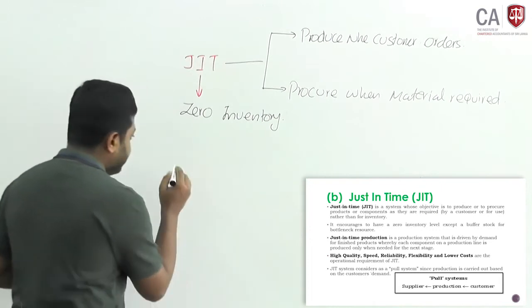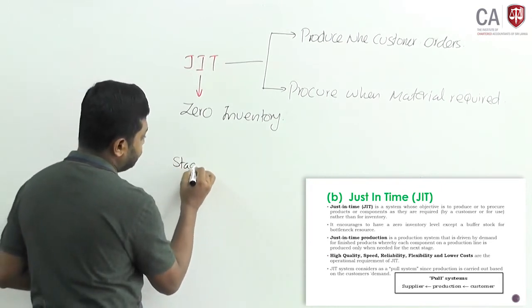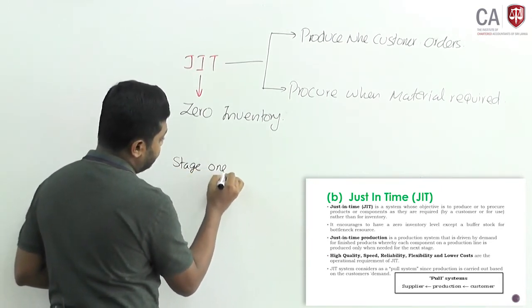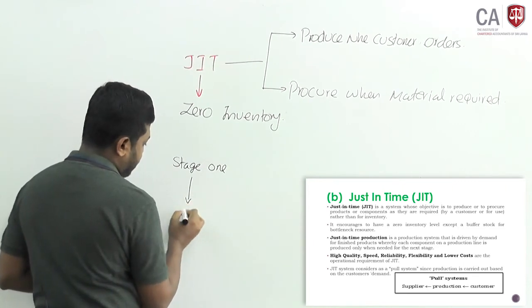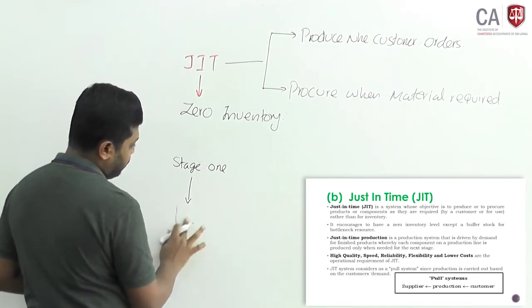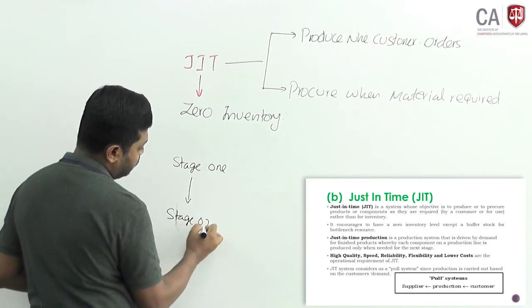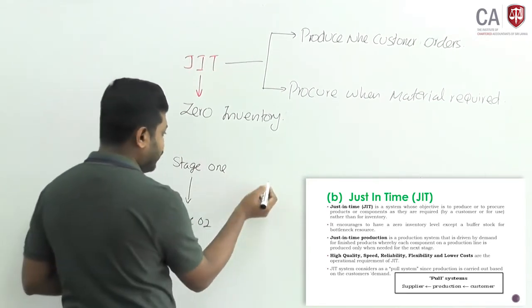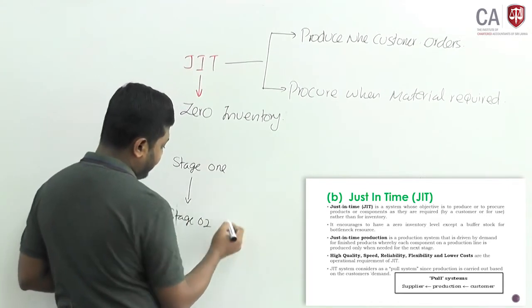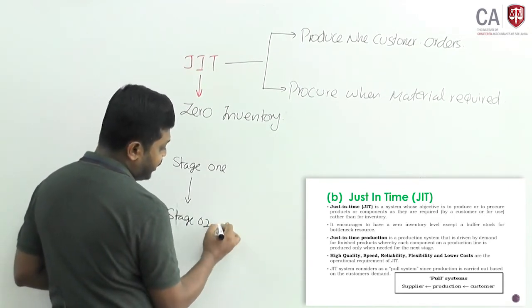Okay, I will take stage 1. Assume this is the product, then it goes to stage 2. After completion of stage 1, there are some components that need to be added.